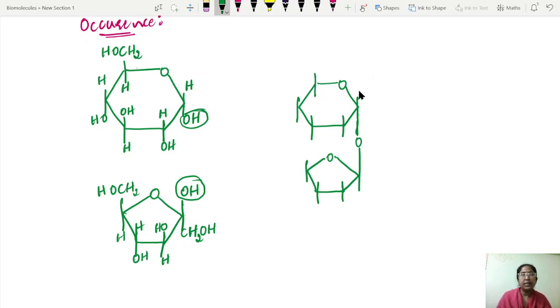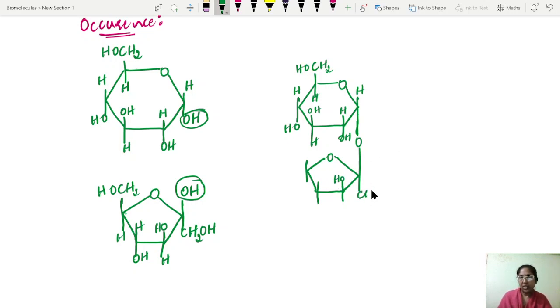So here it is H. OH is in the glycosidic bond. Here it is H OH. Here it is OH H, H, OH, H, CH2OH. Here it is third carbon.